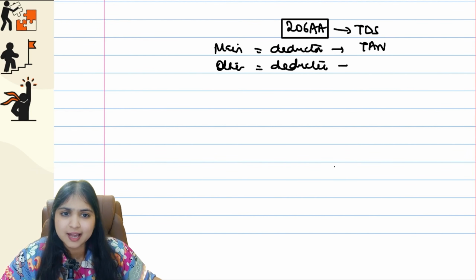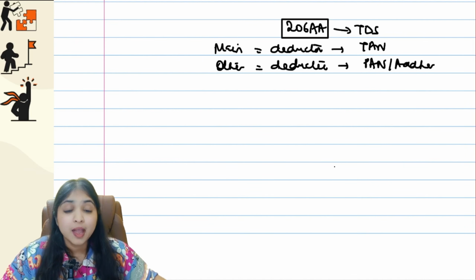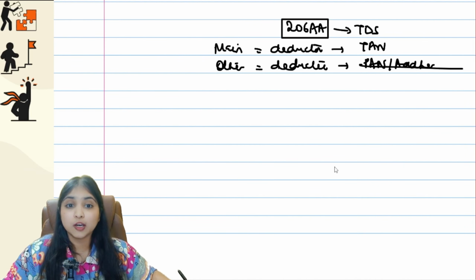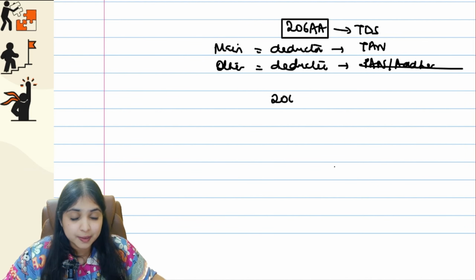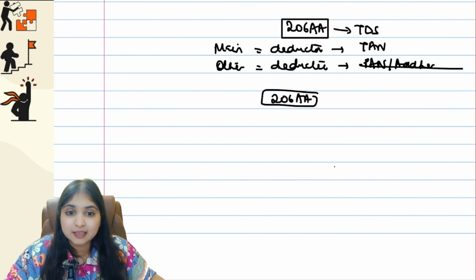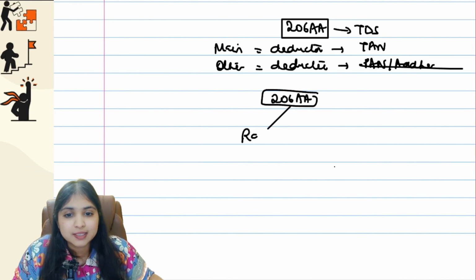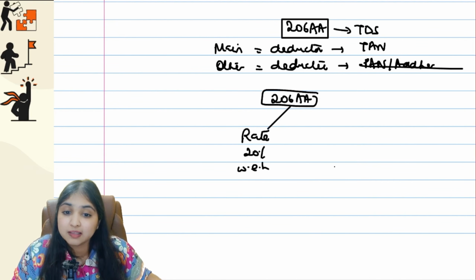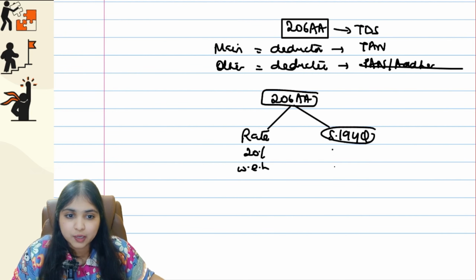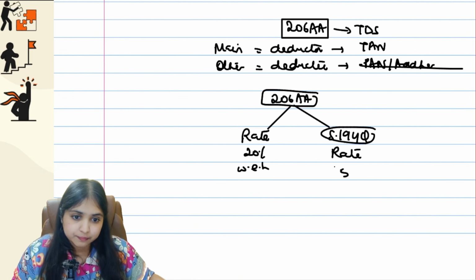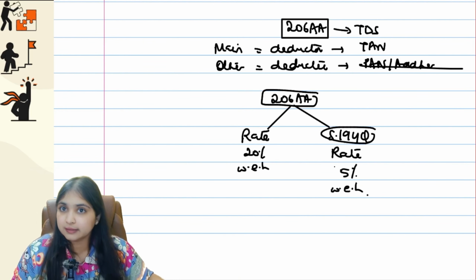The deductee has to give PAN or Aadhaar, give at least one. But if the deductee neither gives PAN nor gives Aadhaar, then welcome to 206AA. In 206AA, the TDS rate will change. Whatever is the applicable rate of the section or 20%, whichever is higher, this will become the new rate. But however, in 194Q, there it will be whatever is the applicable rate or 5%, whichever is higher.